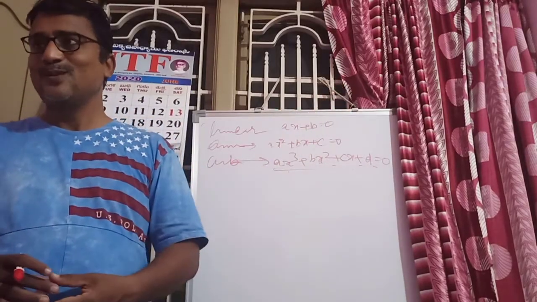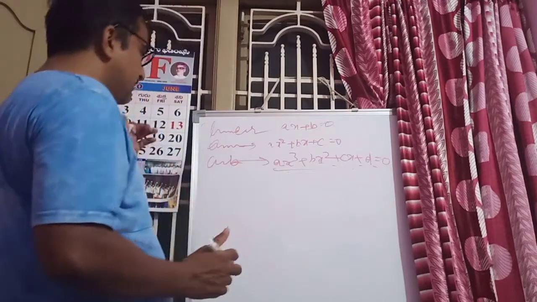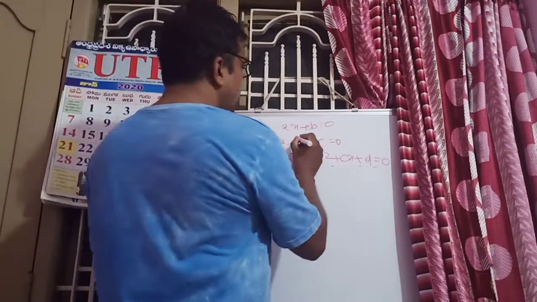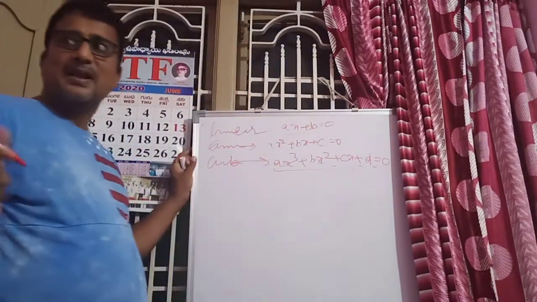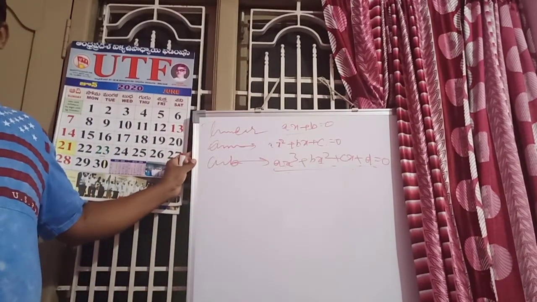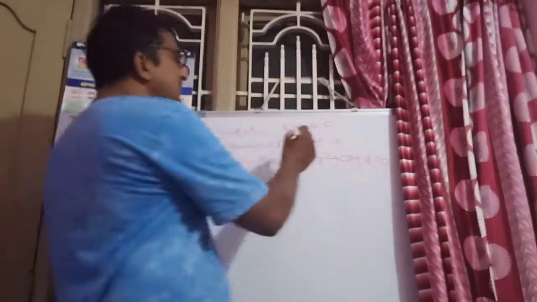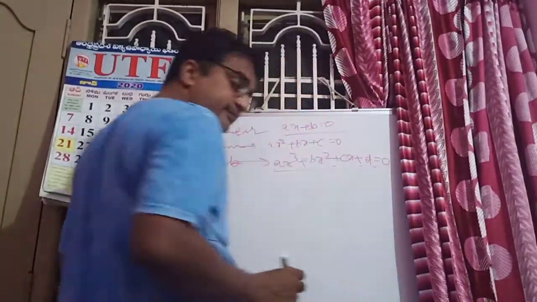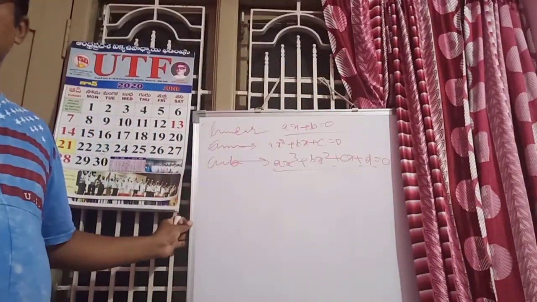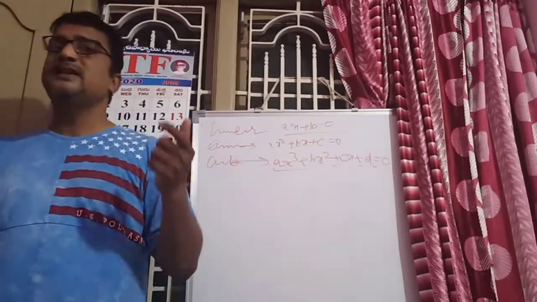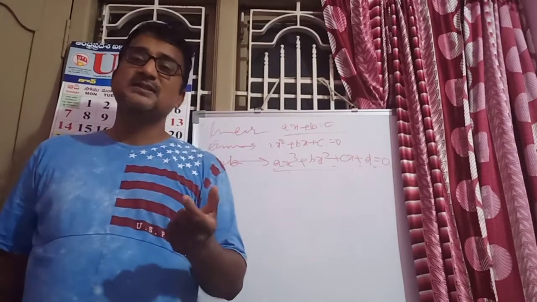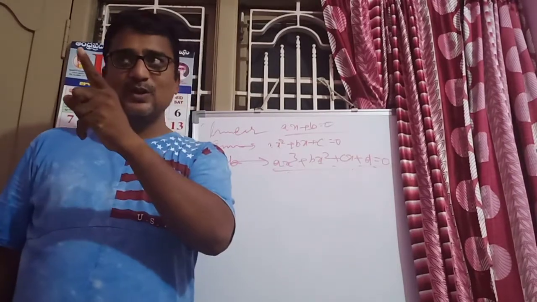Okay, now next one. Zero of the polynomial was already discussed yesterday. Suppose linear equation, graph. And in a linear equation, how many solutions are there? Only one solution. That means